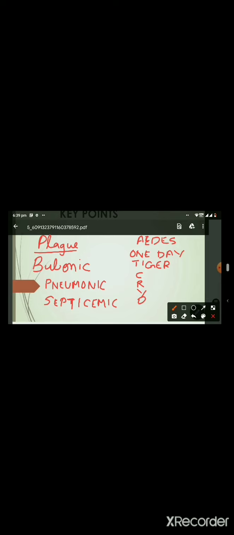Bubonic is characterized by swollen, tender, and painful nodes, and these buboes usually result from the bite of an infected flea. Then pneumonic develops from inhalation of infectious droplets, or it can also result from untreated bubonic plague.